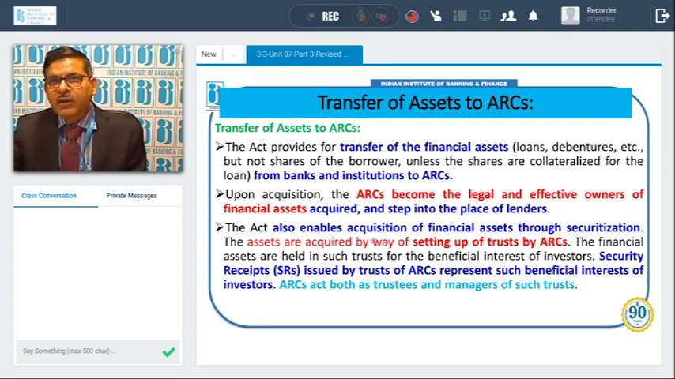The Act also enables acquisition of financial assets through securitization. The assets are acquired by way of setting up a trust by the ARC. So the ARC establishes a trust and then the trust acquires the asset. The financial assets are held in such trust for the beneficial interest of the investors. Security receipts are issued by the trust of the ARC, which represent such beneficial interest of the investors. Somebody will have to invest funds with the ARC, then only will the ARC be able to purchase any financial asset, because it has to repay the bank as per the contract. So the ARC acts both as trustee and manager of such trust. So when the trust is established, the ARC is also a trustee and it is also the manager of the trust.